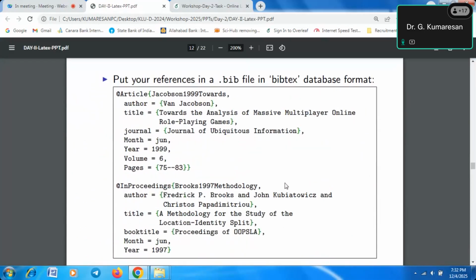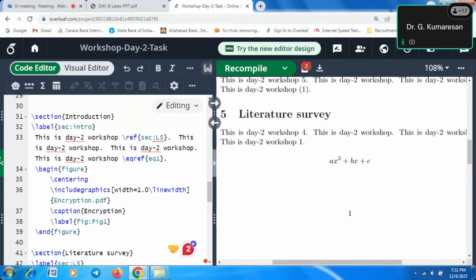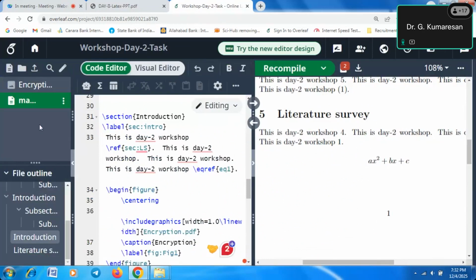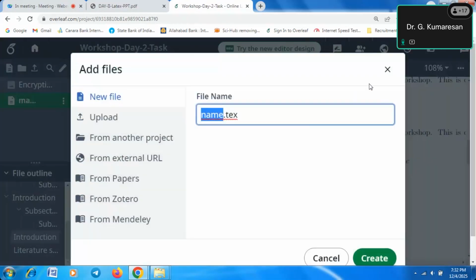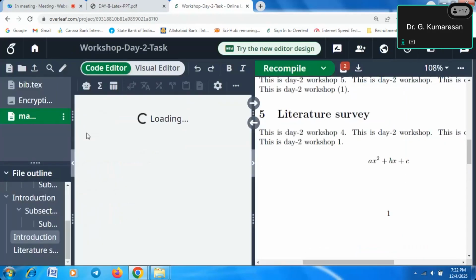Bibliography. What will we do now? For the bibliography you have to create a bib file. Based on the bib file, we need to cite the references in the text document. For example, here we need to create a new document, a new folder, which may be bib. So bib.txt, like that you have to create.